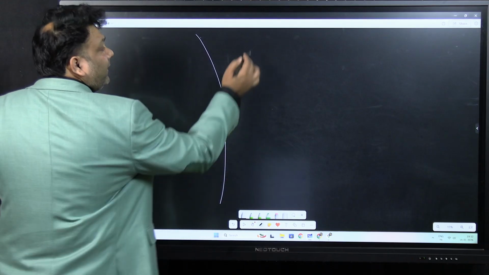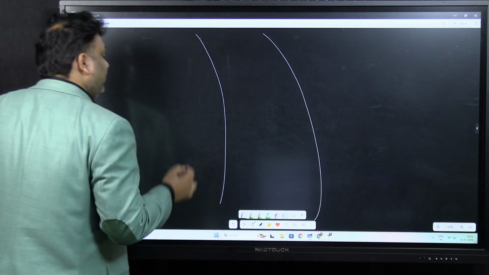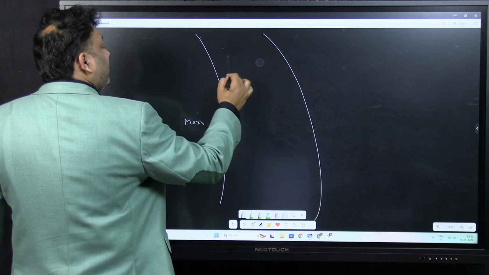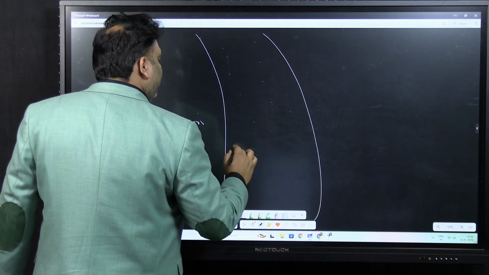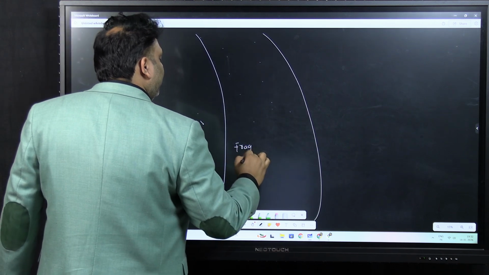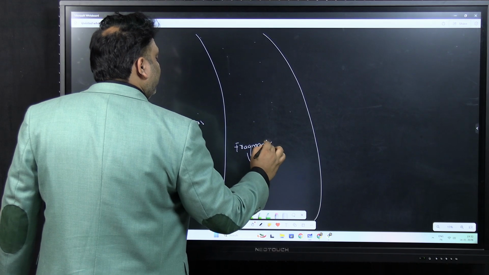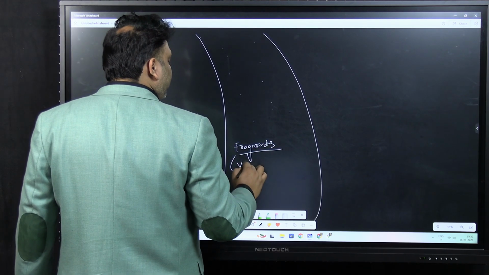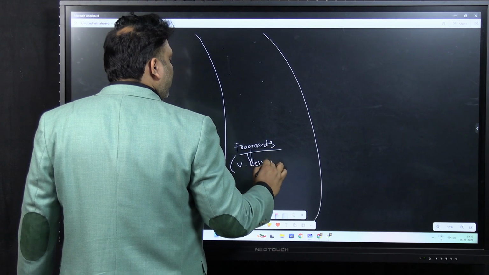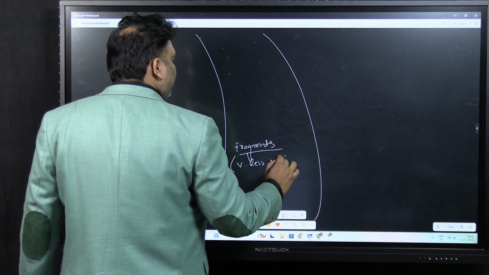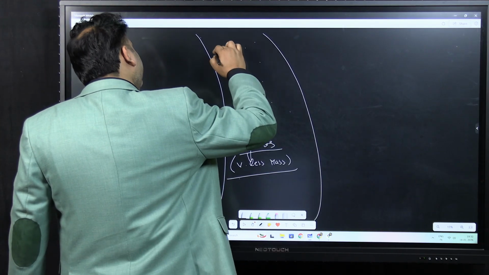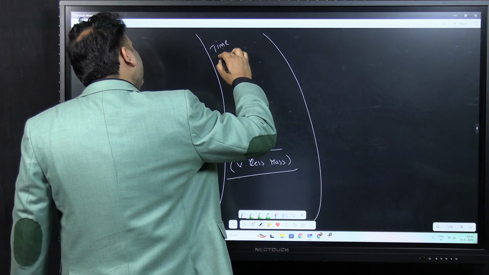So all these points are important for the prelims. Note down all these points. So this is where you have the Mars, and here you have a lot of rocky fragments. They could not collide with each other because of very less mass. Mass is very less. And these are also called time capsules.